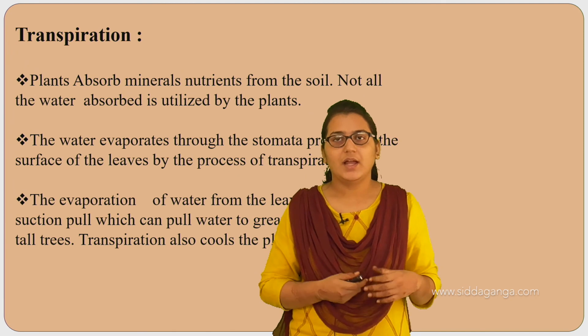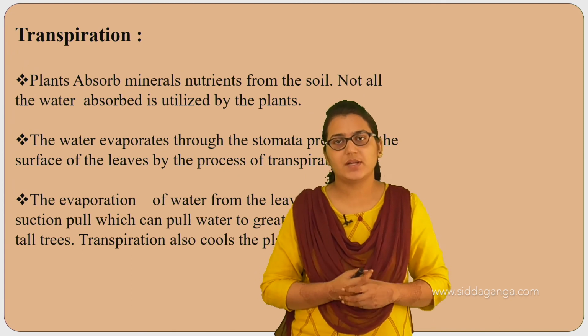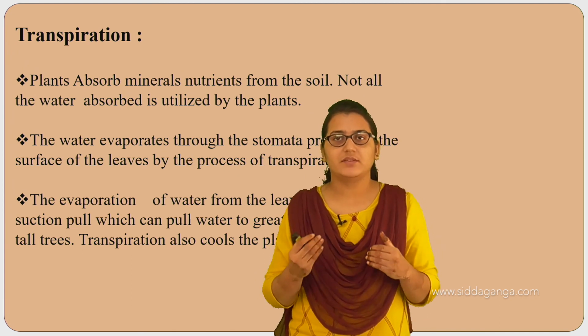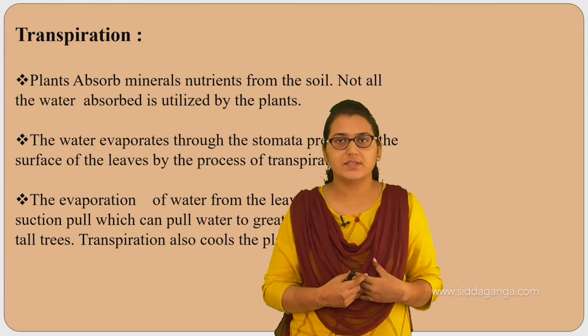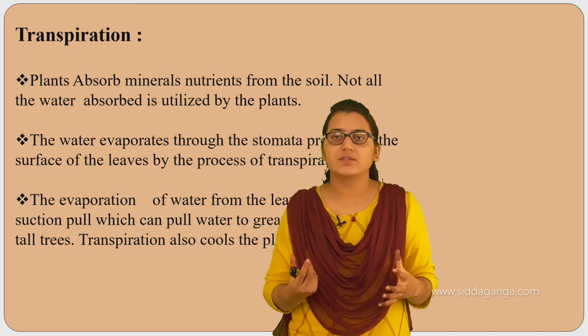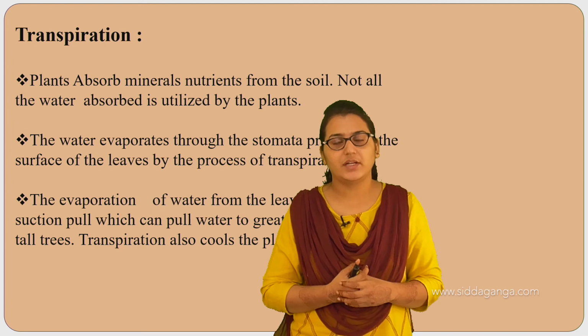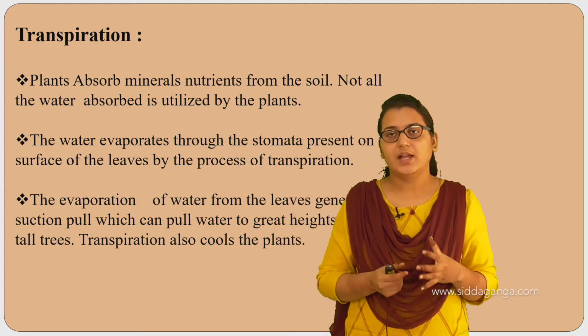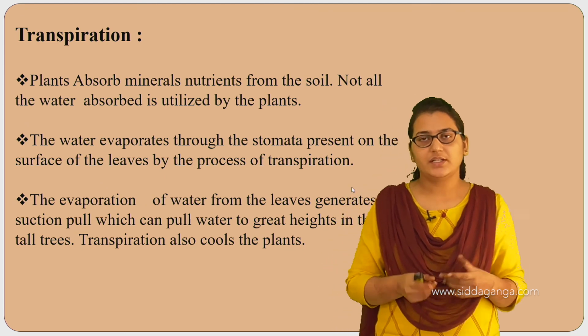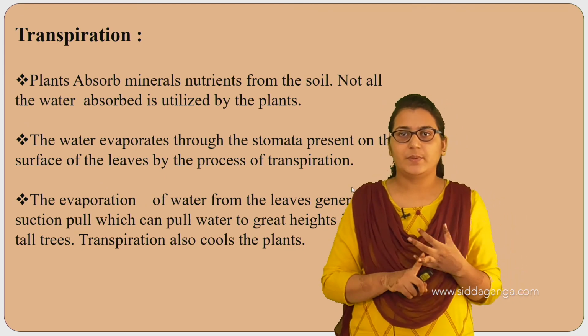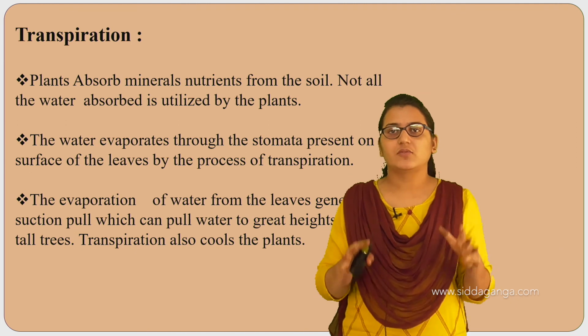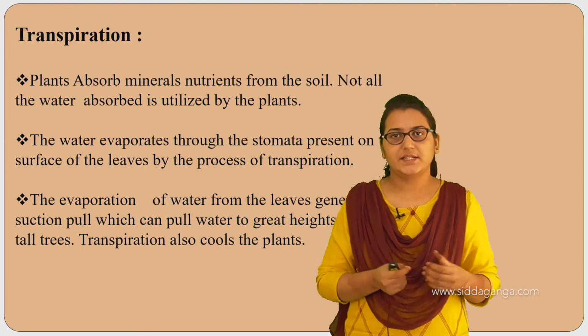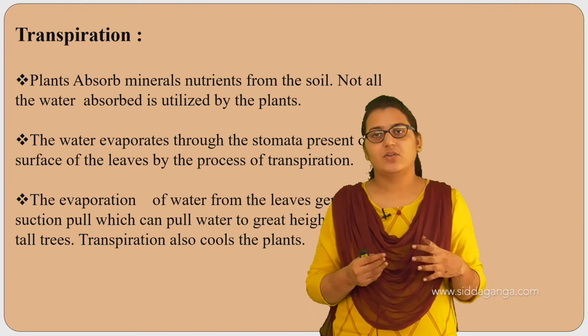There is one more transportation system, that is excretion. Whatever waste materials are produced from the cells have to be removed because they are toxic and harmful. That removal of waste from our body is called excretion, and the parts involved in excretion are the kidneys, ureters, urinary bladder and urethra. All these 4 structures form the excretory system. So we have all studied this.